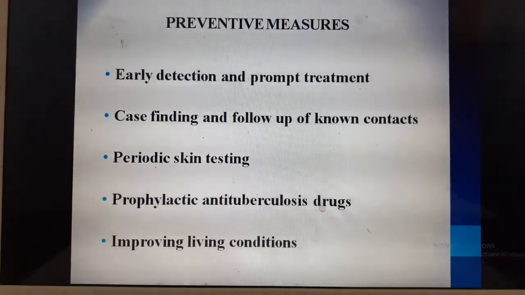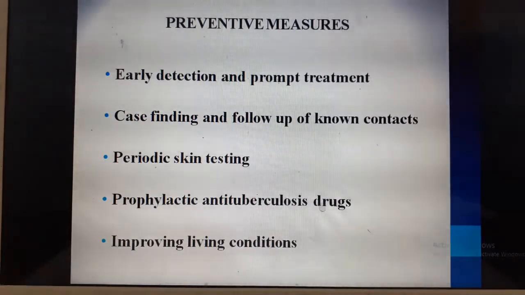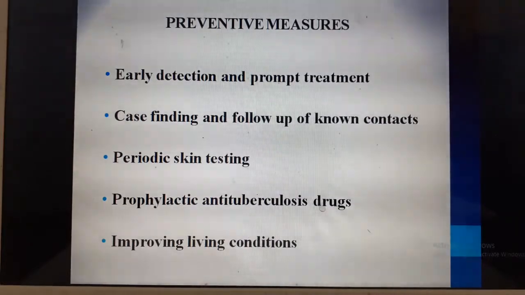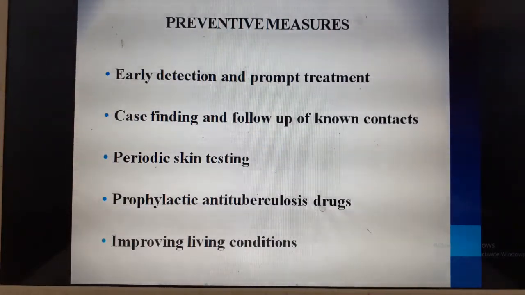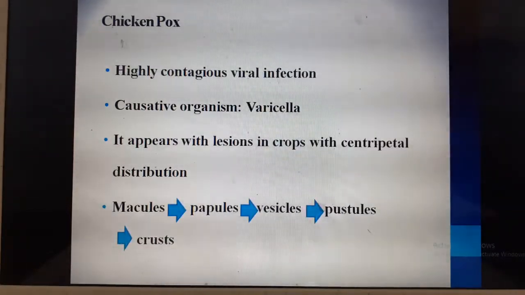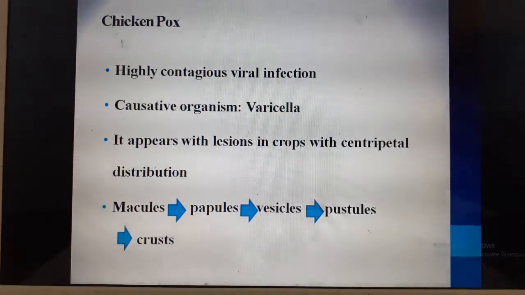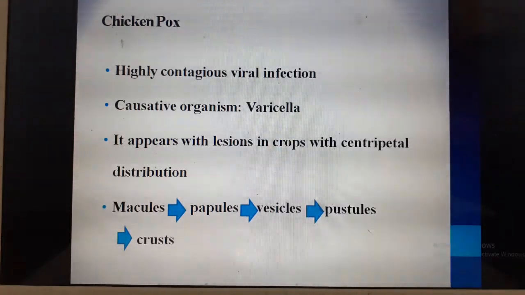Improving living conditions, such as avoiding overcrowding and providing adequate ventilation, is very important in preventing the transmission. Now the next disease is chickenpox. Chickenpox is a highly contagious viral infection. The causative organism is varicella.